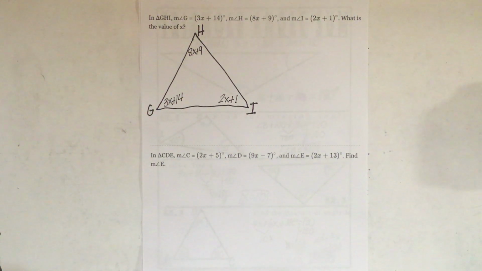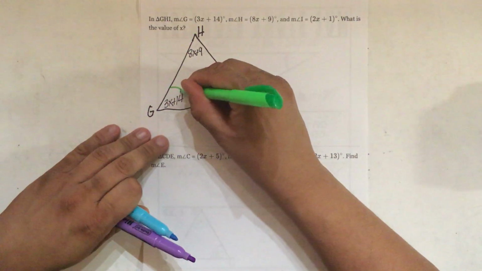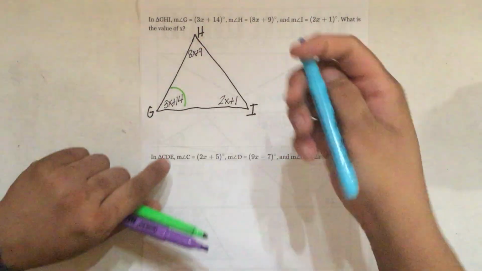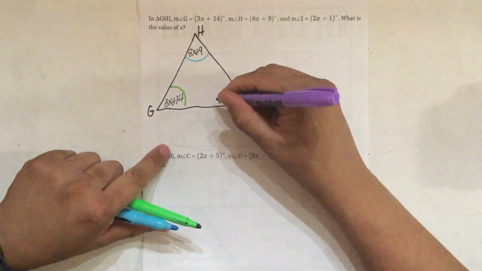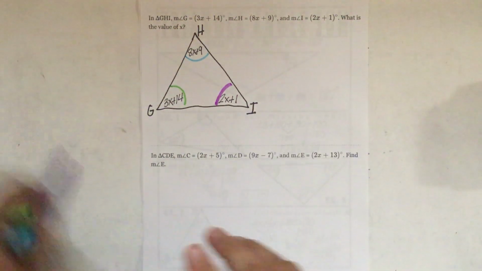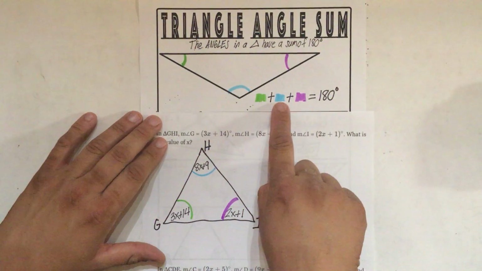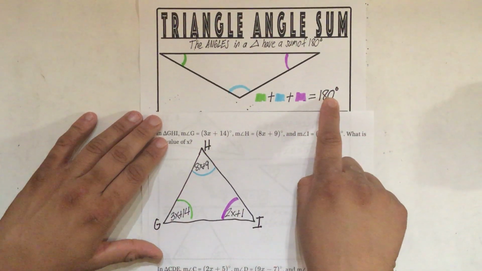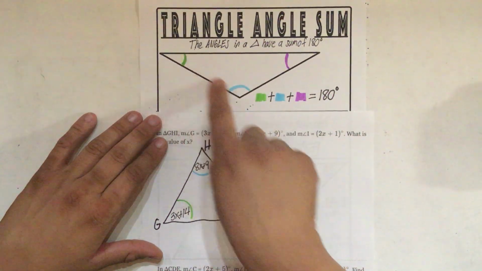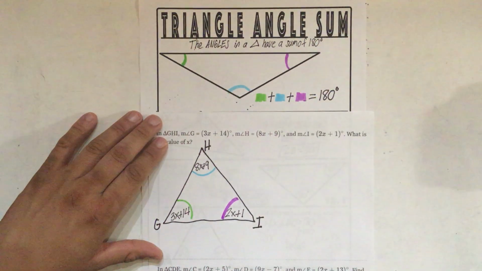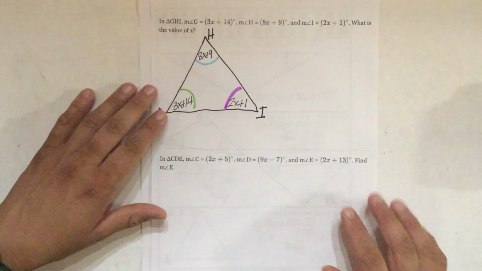So I remember that my angles here are, this is my green angle, and this is my blue angle, and this is my purple angle. Now I do that because remember, green plus blue plus purple equals 180. The sum of these 3 angles is 180 degrees, right? When we add them up in a triangle, we have 180 degrees.